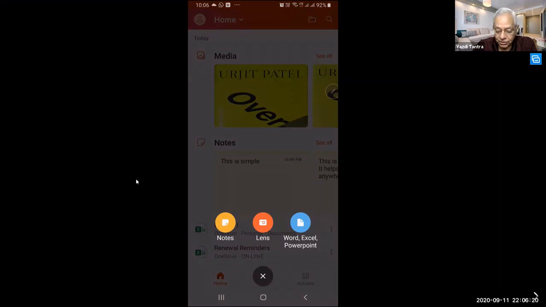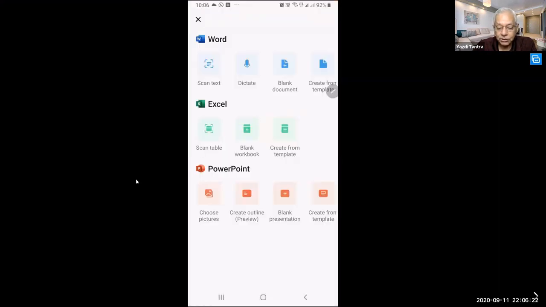Now let us see what else we can do in Word. You can do scan text. Can you see the first option there? Scan text. Now this is something very useful. If you remember, we had done something in CAM Scanner. This is something very similar to that.